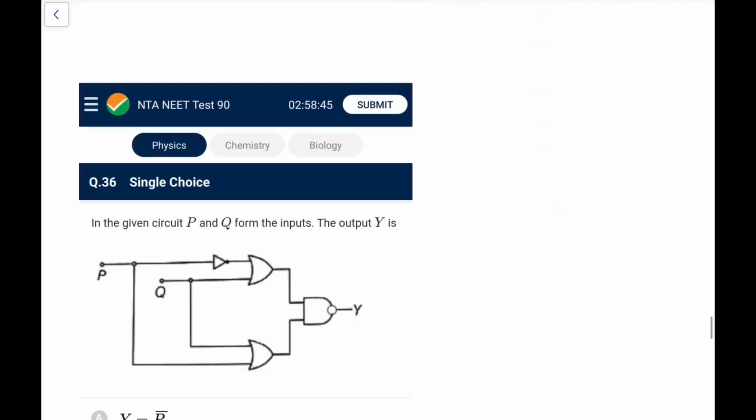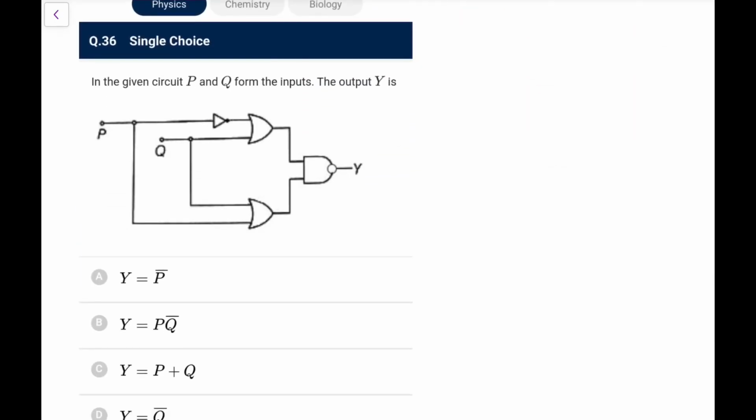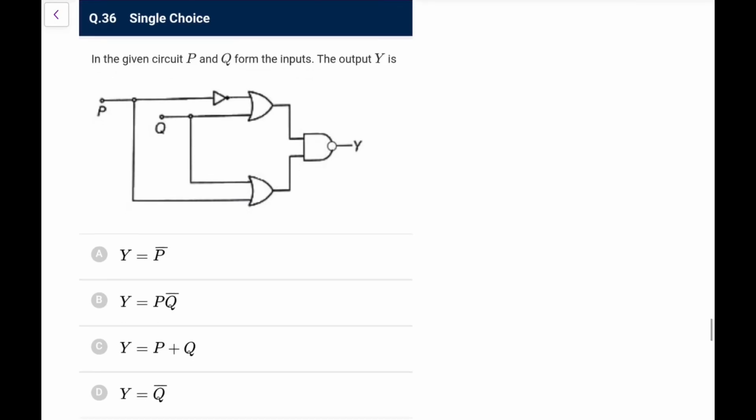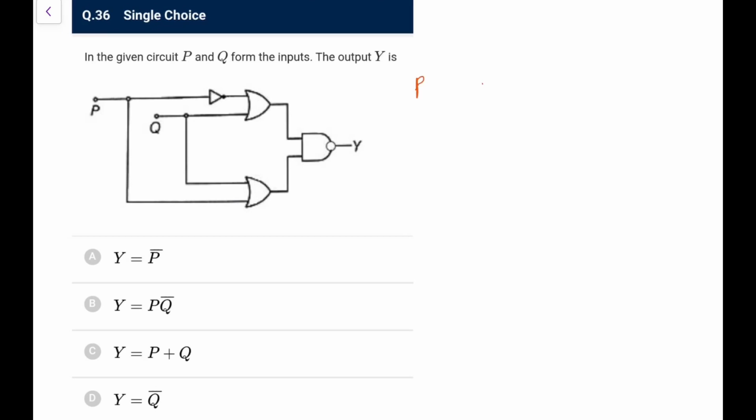Next. In the given circuit, P and Q form the inputs, what is the output Y? Again I'll say go for the truth table if you have any doubt. So let's say P, Q and output. Let's say 0 and 0, so 0 here, so 0 here. So 1 and 0, 1 and 0 gives me 1 here, 0 here, and the AND will give me 1. Okay, so this is 1.